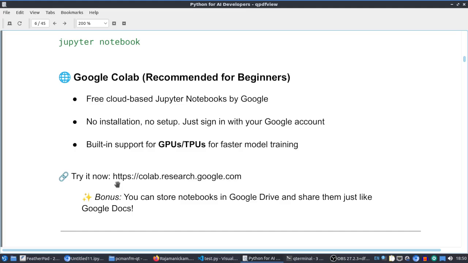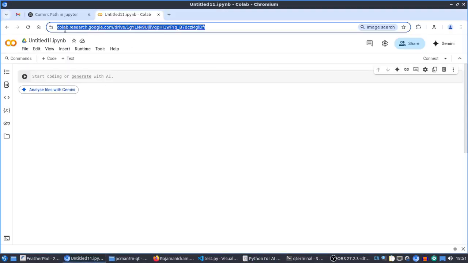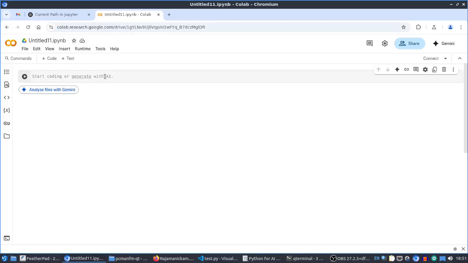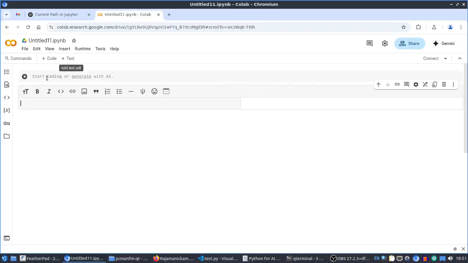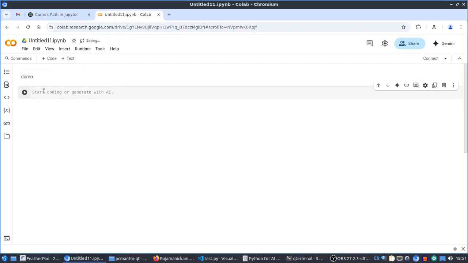So you can just start using it by visiting colab.google.com. It will be redirected to colab.research.google.com. I will show that first. So this is that. It's a new notebook I created, and here, as I said, it's a combination of code and text and output. We can create, for example, text. You can add text saying that it's a demo, and here we can create code.